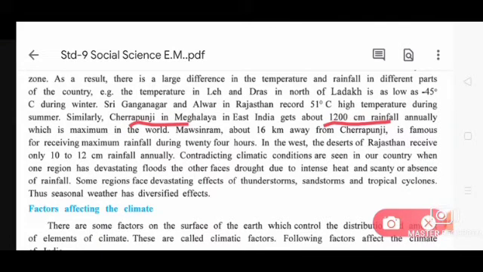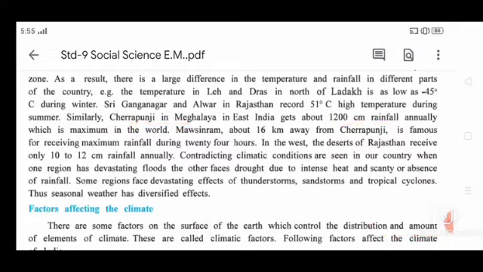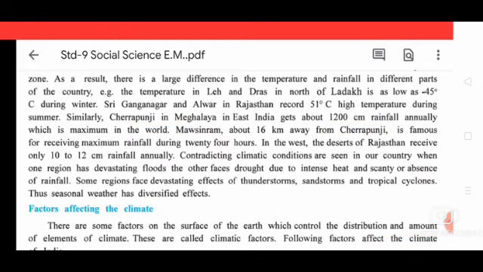Then Mawsynram, about 60 km away from Cherrapunji, is famous for receiving maximum rainfall during 24 hours. In the west, the desert of Rajasthan receives only 10 to 12 centimeter rainfall annually, very little rain, because that is the desert area.